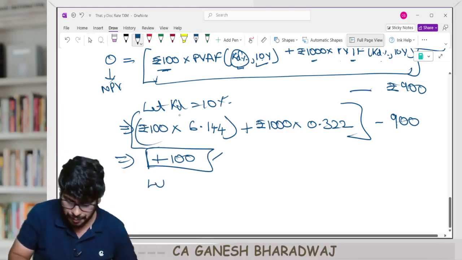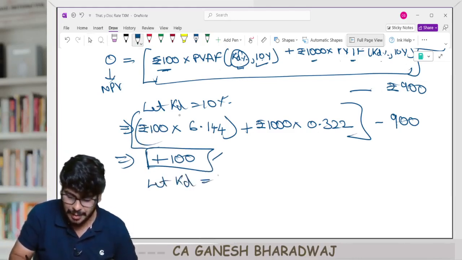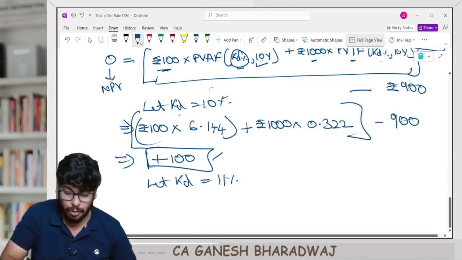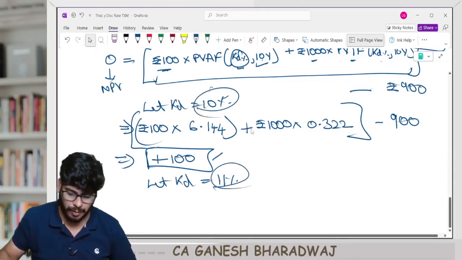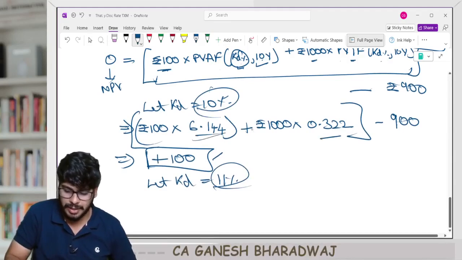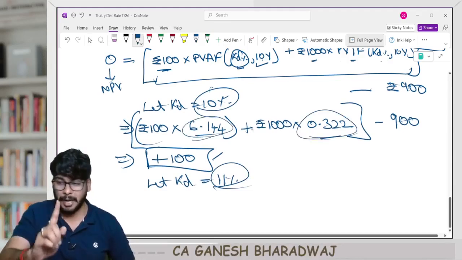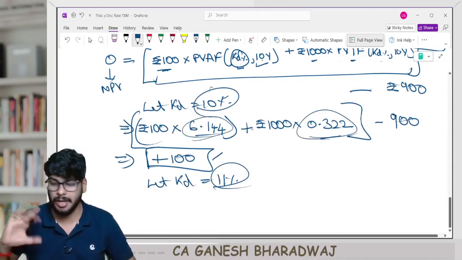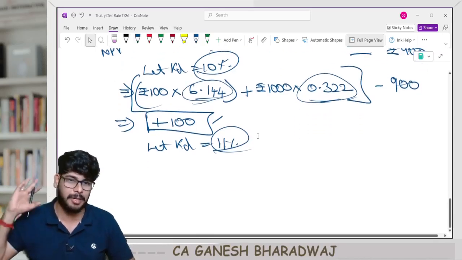So now what do we do? Now take the next trial. Let KD be equal to 11%. Sir, how do I know 10 and 11? Generally, it will be given in the question. These tables will also be given in the question, 6.144, 0.322. But I am asking you to be self-reliant. Don't be dependent on anyone in life for that matter, right?